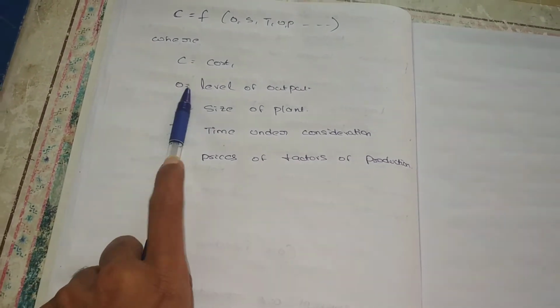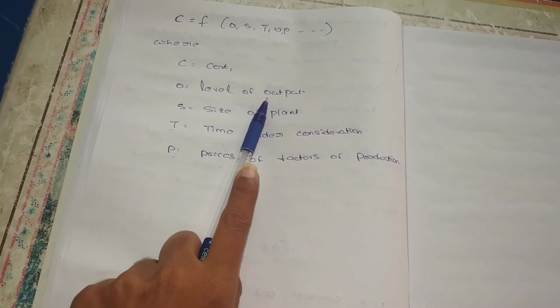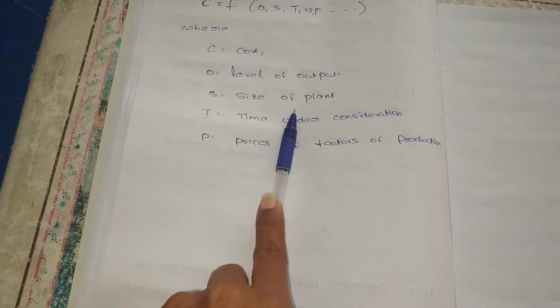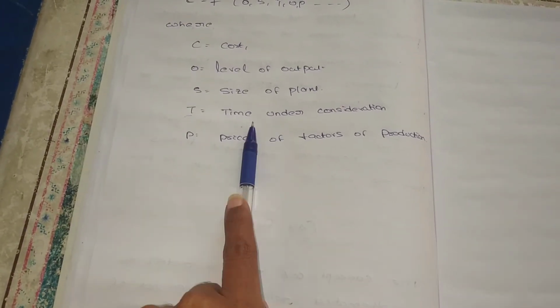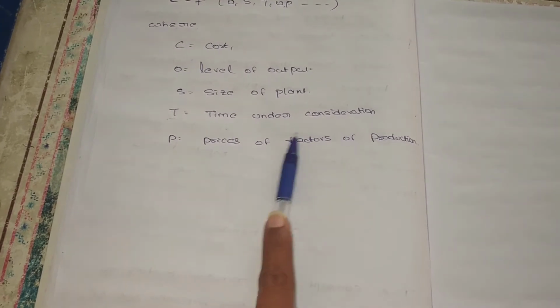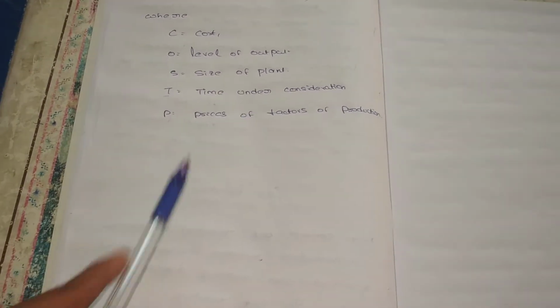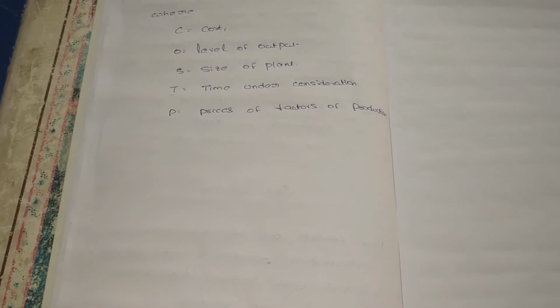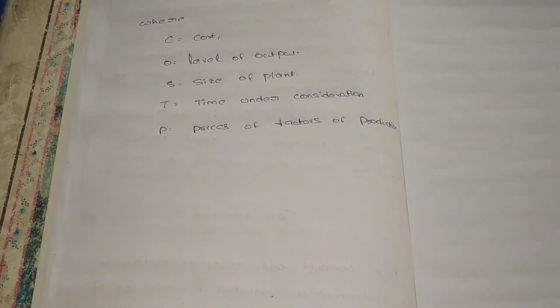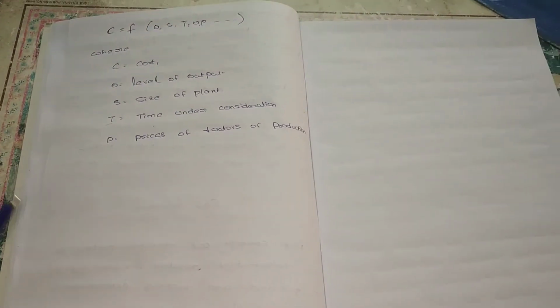Next, C is equal to f of O, S, T, U, P. C is equal to cost, O is equal to level of output, how much output we receive by giving some inputs. Size of the plant means whether it is small or large. Time under consideration means whether we are producing the goods and services in the short run or long run. And prices of factors of production. What are the factors of production? There is land, labor, capital, entrepreneur. What are the prices of factors? How much price we are paying for these factors of production? These all come under the cost determinants. It shows the relationship between the cost of a particular product and the determinants. Then we can say it is a cost function.